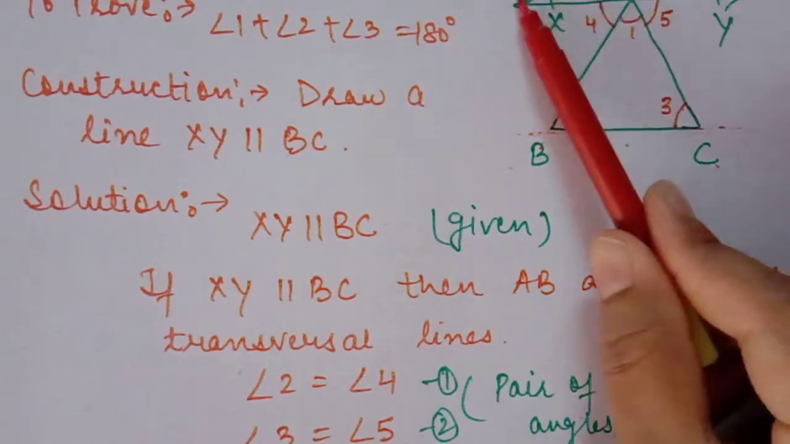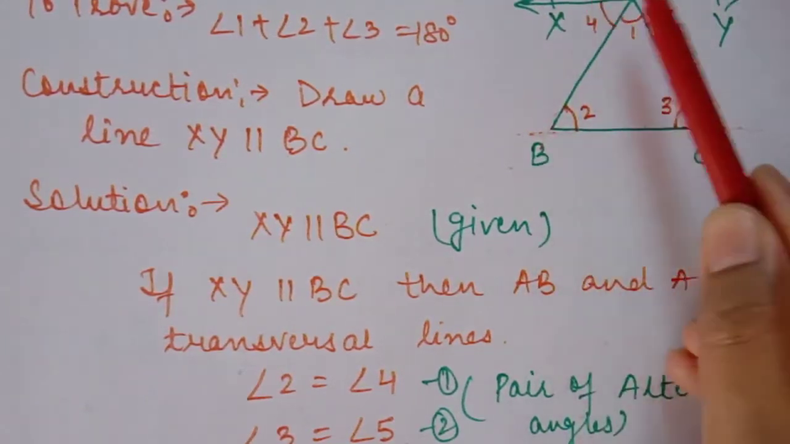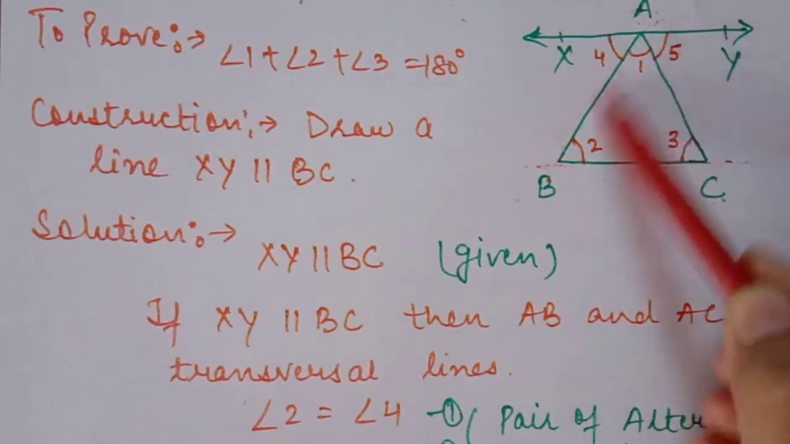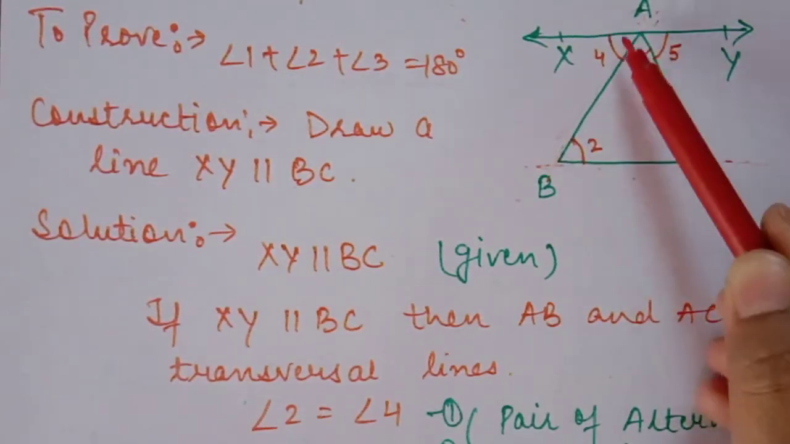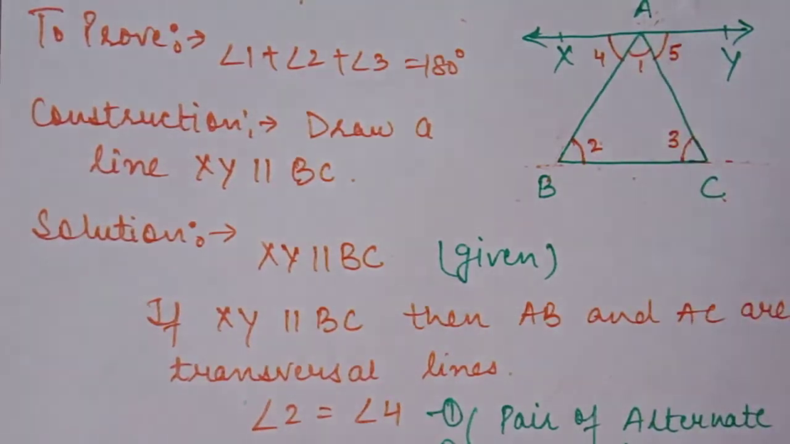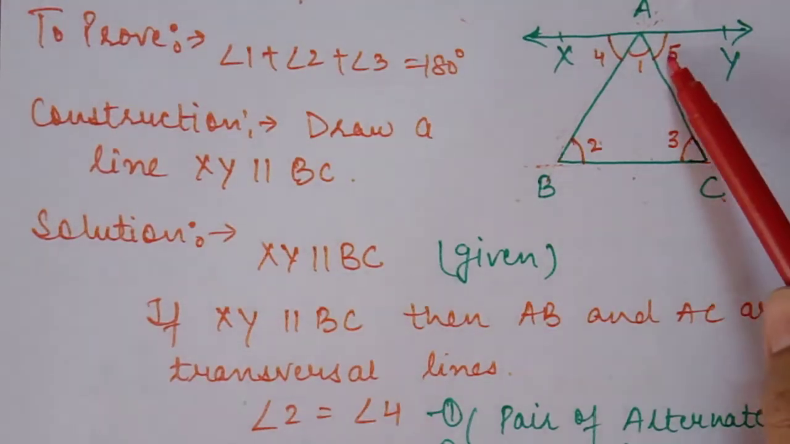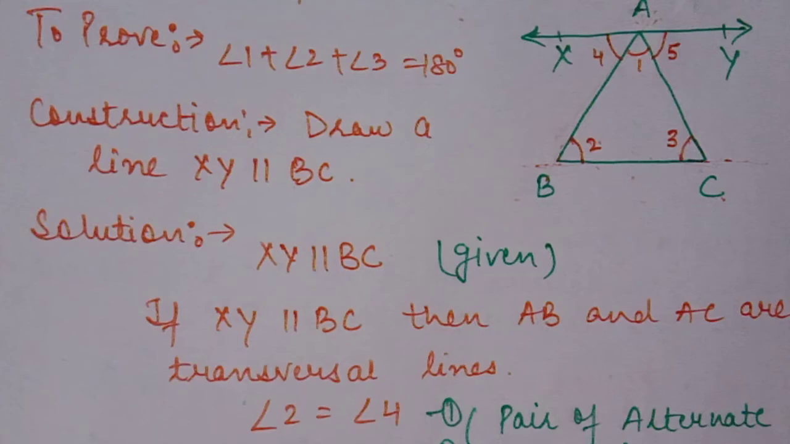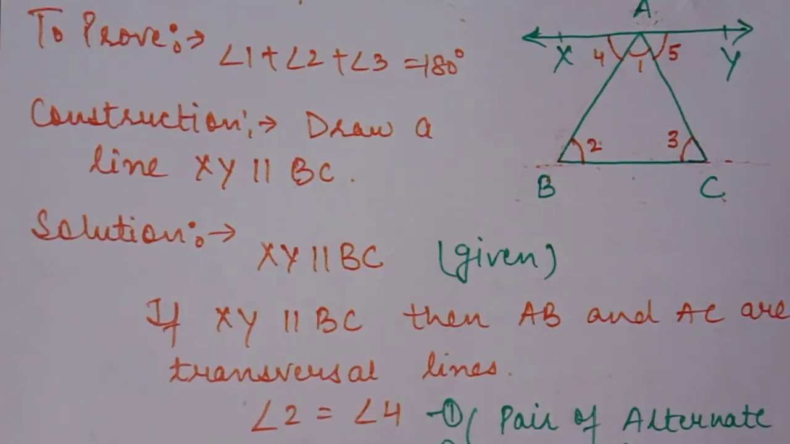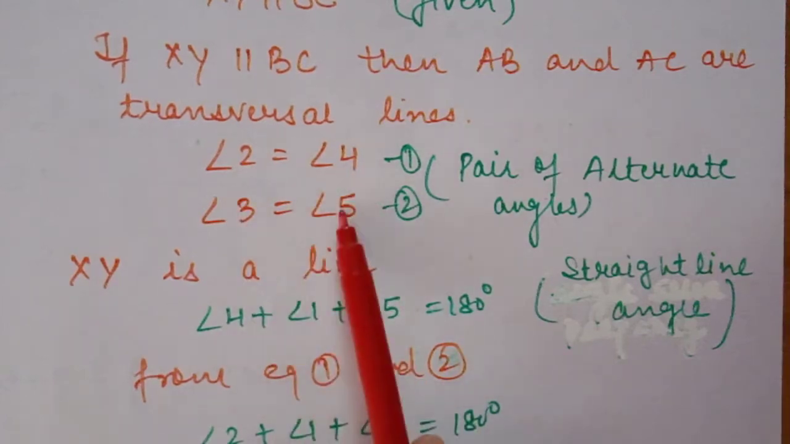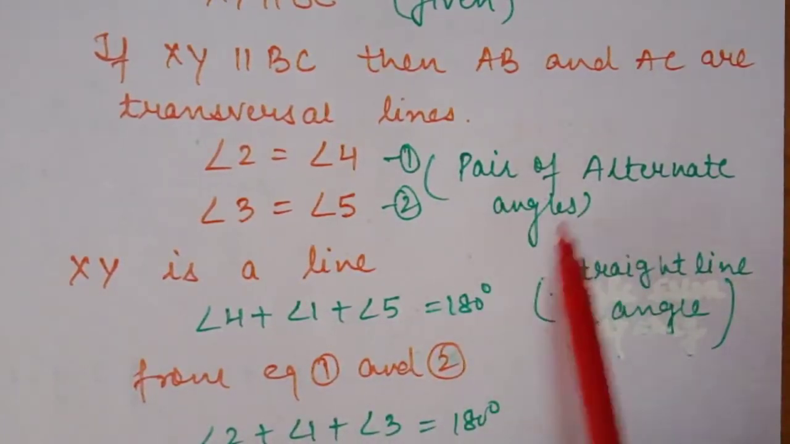In this, these two lines are parallel, then definitely AB is a transversal of XY and BC. So angle 2 and angle 4 are a pair of alternate interior angles. Similarly, angle 5 and angle 3 with the transversal AC are also a pair of alternate interior angles. 2 is equal to 4, 3 is equal to 5, a pair of alternate interior angles.